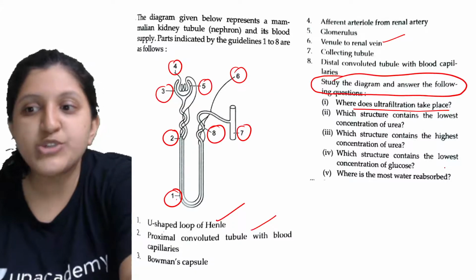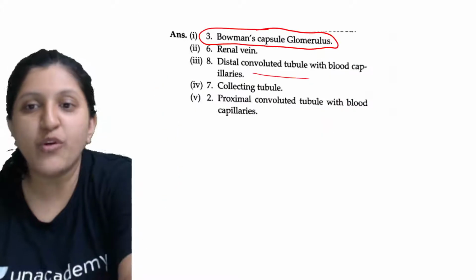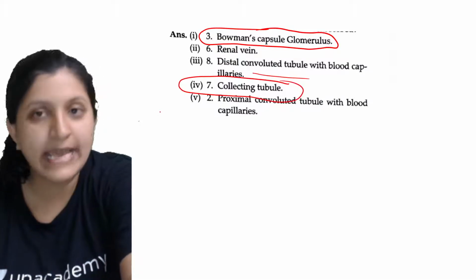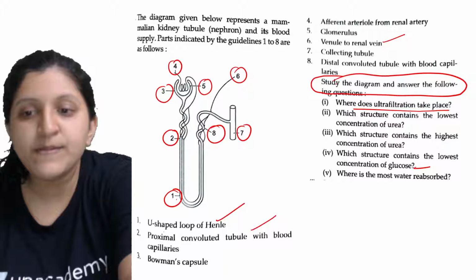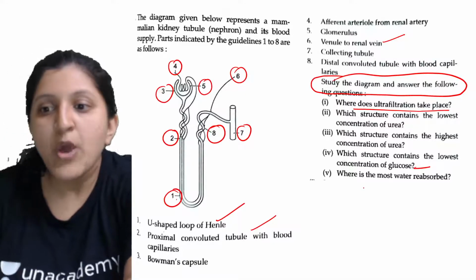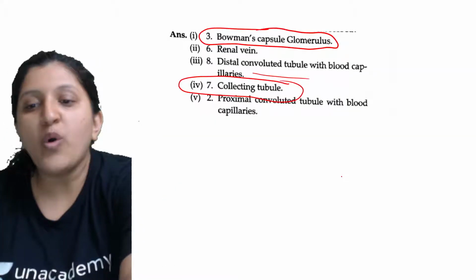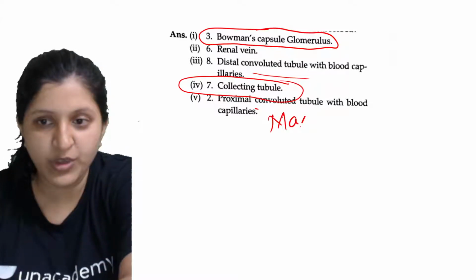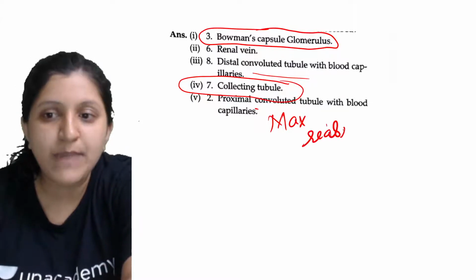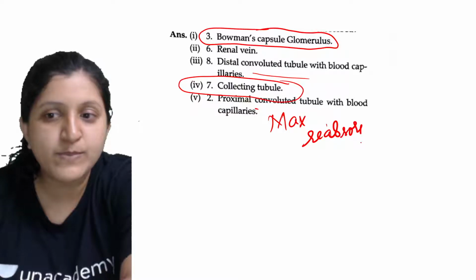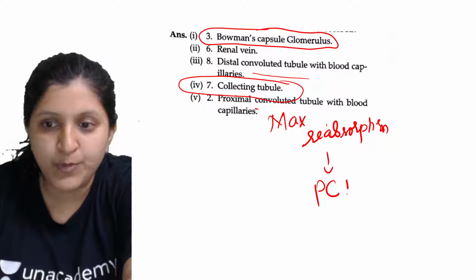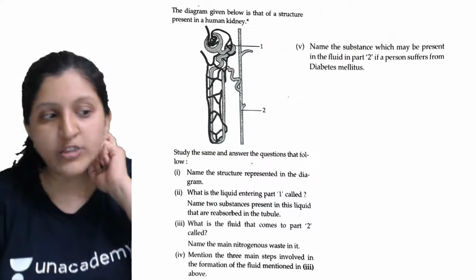Which structure contains the lowest concentration of glucose? It is the collecting tubule or the collecting duct, which will have a lower concentration of glucose. Where is the most water reabsorbed? Maximum reabsorption can be seen at the PCT, mainly the proximal convoluted tubule. So, moving on to the next one.